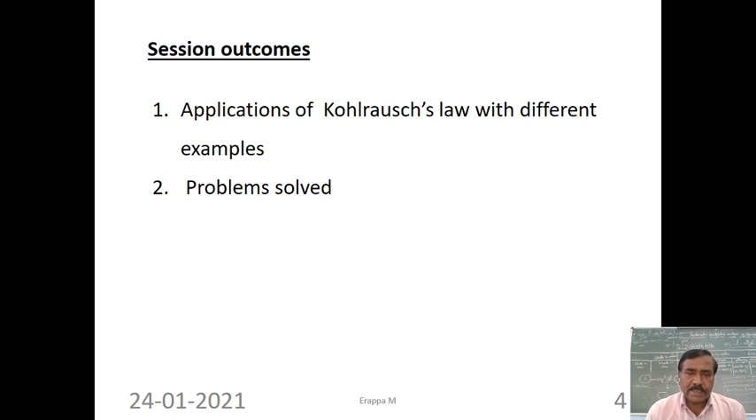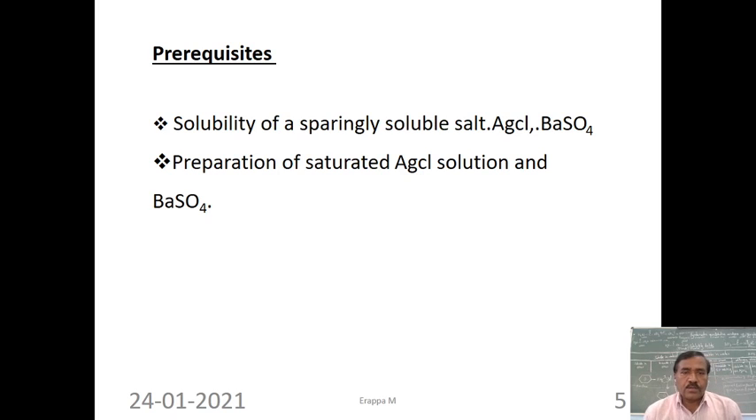So after this session, what you have to know is the use of Kohlrausch law with different examples of solubility of sparingly soluble salts, AgCl and BaSO4, and also some problems. Before that, it requires preparation of a saturated solution of AgCl and BaSO4 in order to determine the solubility of sparingly soluble salts.